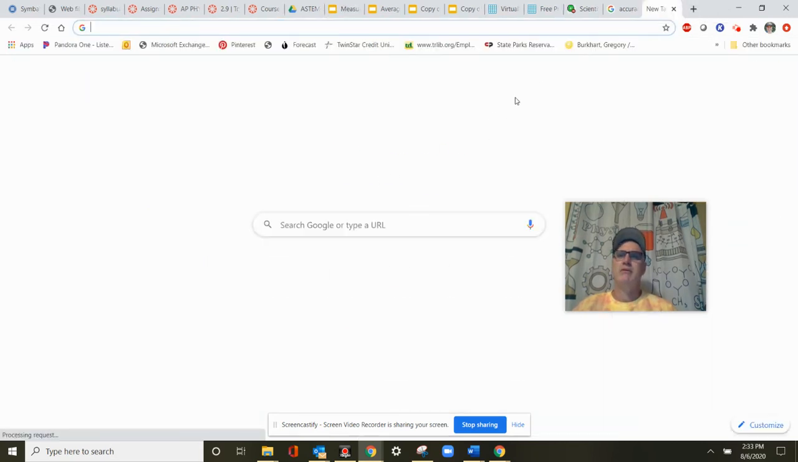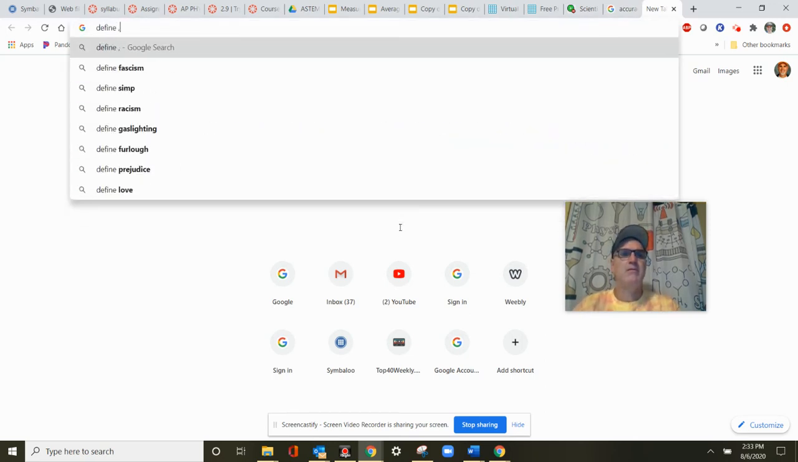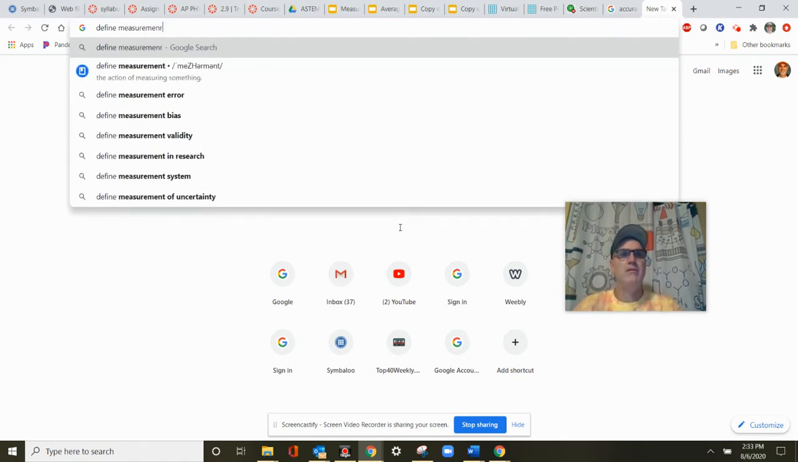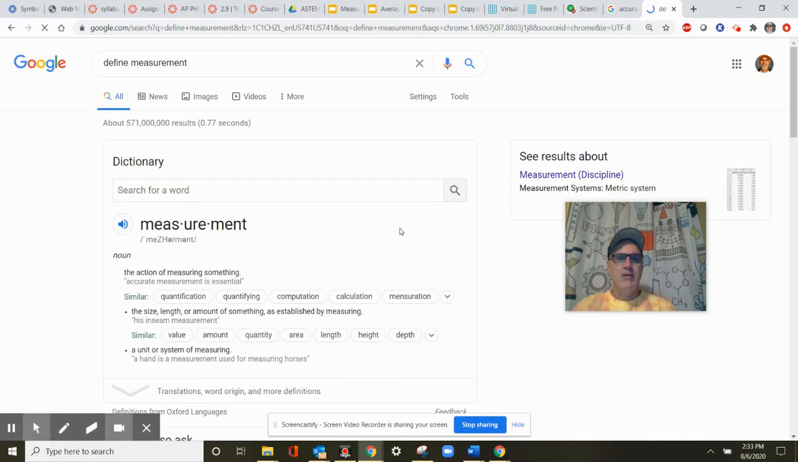I wonder what the Google has to say. Define measurement. The action of measuring something. Wow. The size, length, or amount of something. The amount of something. Measurement is we find out how much it is. I like it.